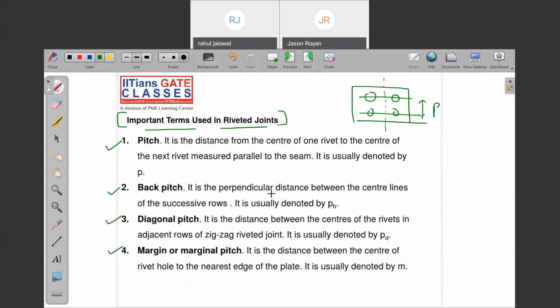What is the back pitch? It is a perpendicular distance made up between the center lines of the successive rows of rivets. Perpendicular, back pitch. What is the diagonal pitch or diametral pitch? It is the distance between the center of one rivet in the adjacent row of zigzag rivets. Basically, diagonal pitch we use in what? Zigzag riveting. Like this.